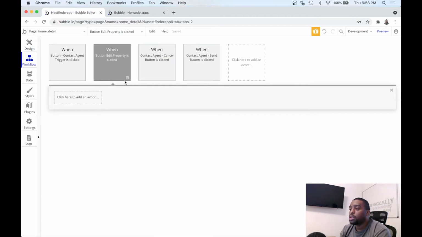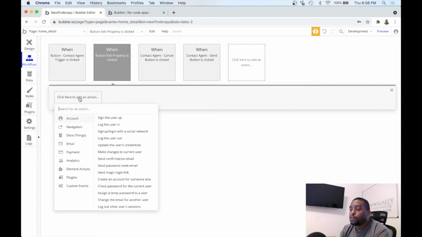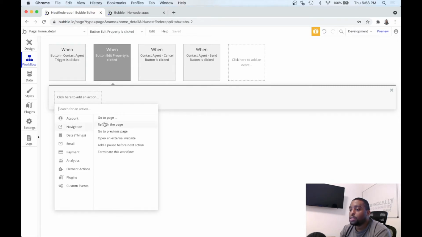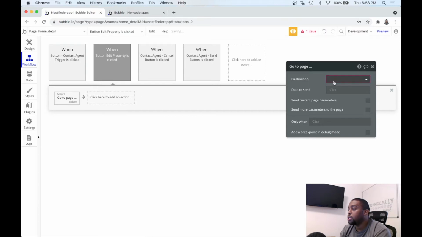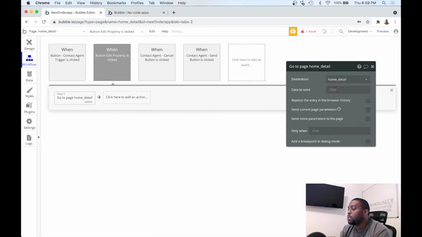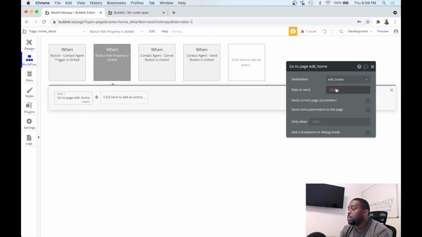So let's add some new functionality, add a new workflow rather. When the edit property button is clicked, let's navigate to the edit home page.